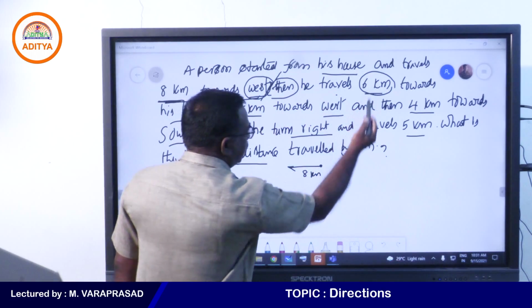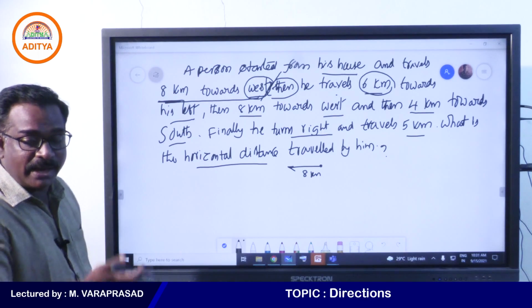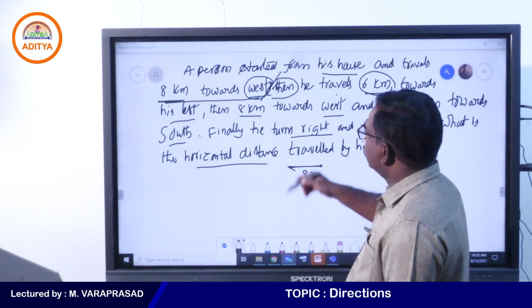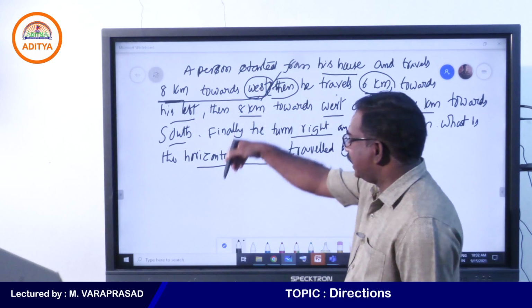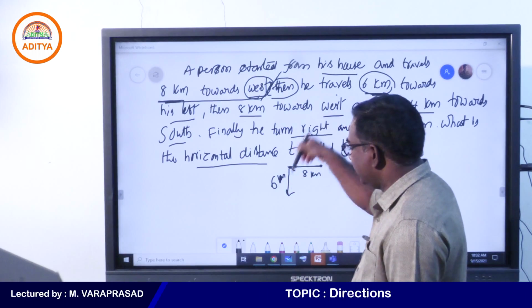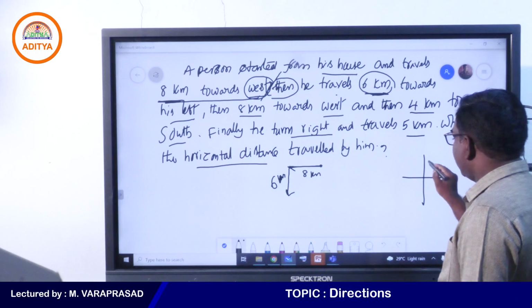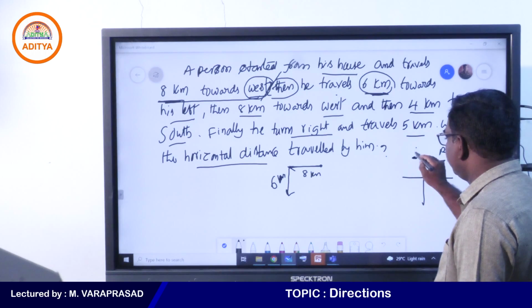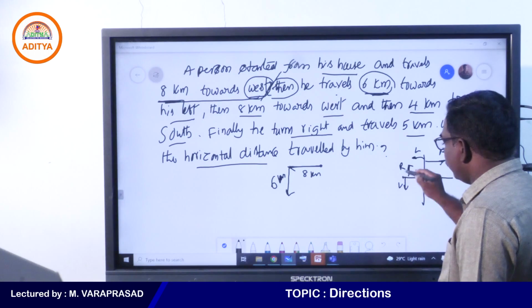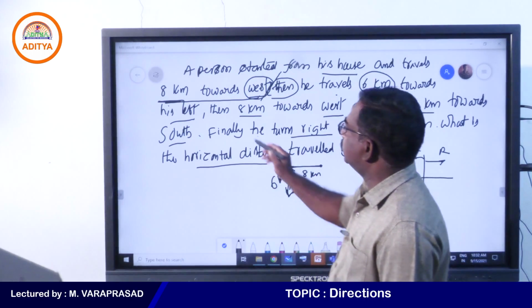Then what happens here? He travels 6 kilometers towards his left. Left means anti-clockwise. So, this person is traveling like this. Anti-clockwise means this one. See once here, these are the directions. So, right side and left side. Left means down direction. Towards left means down, 6 kilometers. So, this is also completed.